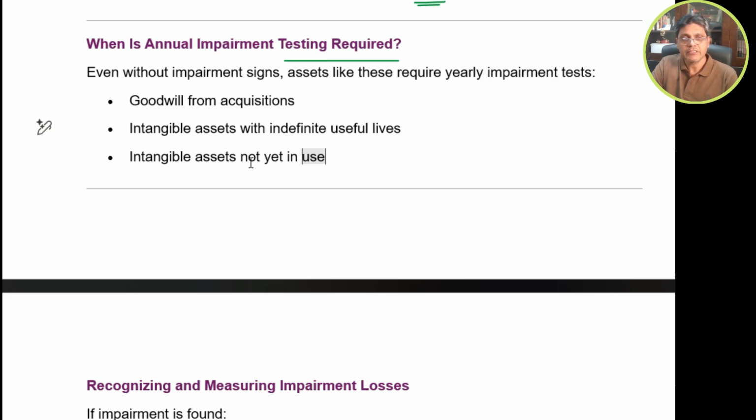And also intangible assets not yet in use. These assets are still being developed or under construction and have not started generating any cash flows. Since their future benefits are uncertain, IAS 36 requires an annual impairment test. Okay, so these are the instances where we need to do the impairment test even without impairment indicators.